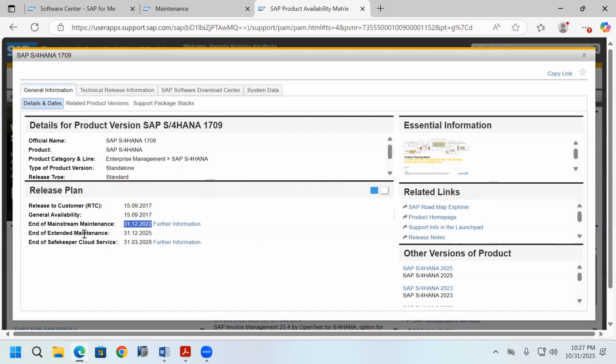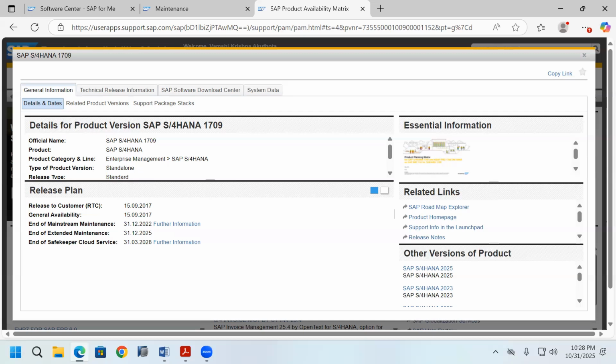What is extended maintenance? For example, for SAP S/4HANA 1709, the mainstream maintenance date is completed here. But extended maintenance is running this year, and it will also be completed. Next year, January onwards, the extended maintenance for SAP S/4HANA 1709 is also completed.